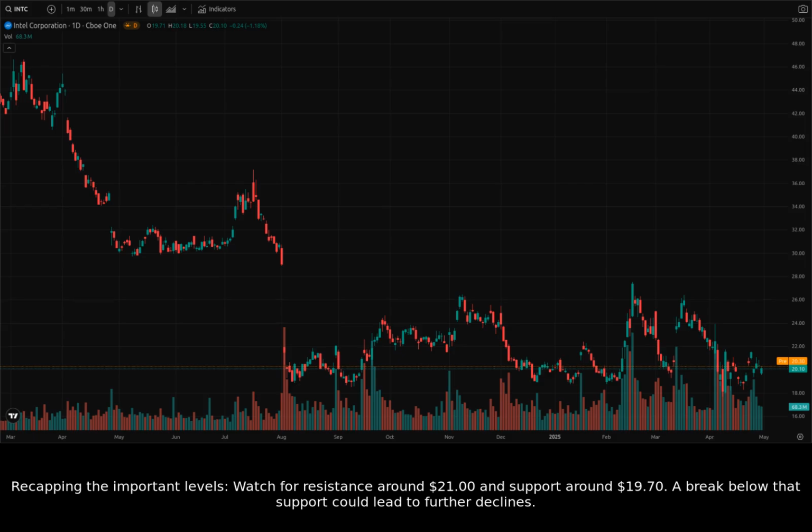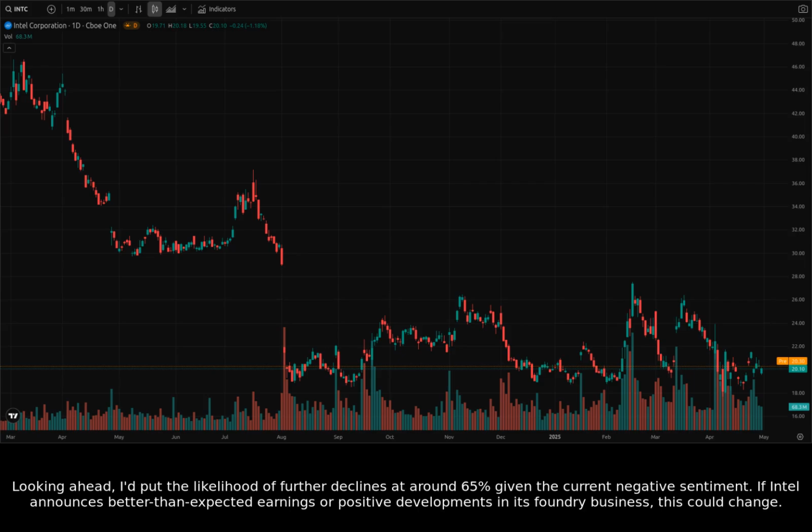Recapping the important levels, watch for resistance around $21 and support around $19.70. A break below that support could lead to further declines. Looking ahead, I'd put the likelihood of further declines at around 65% given the current negative sentiment.